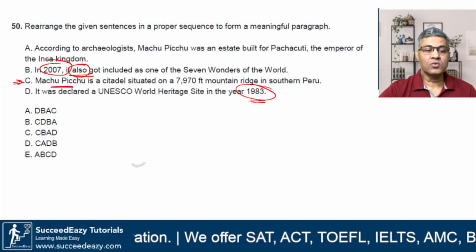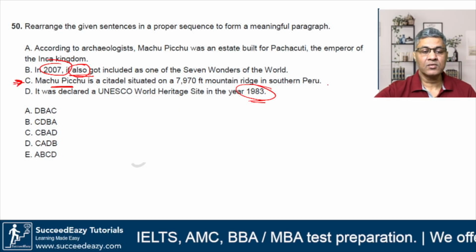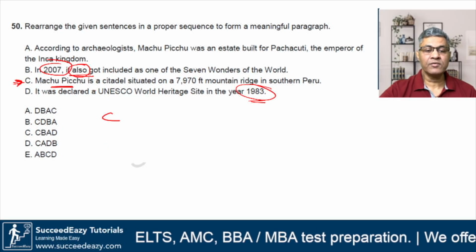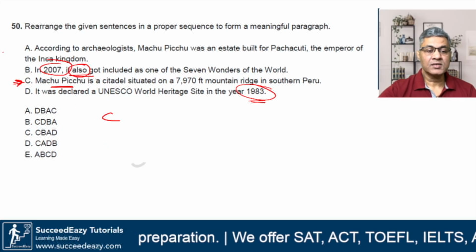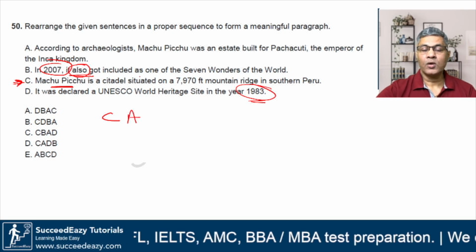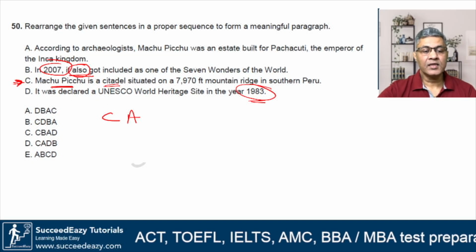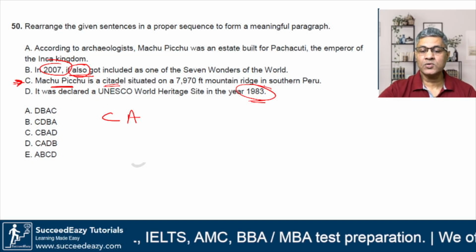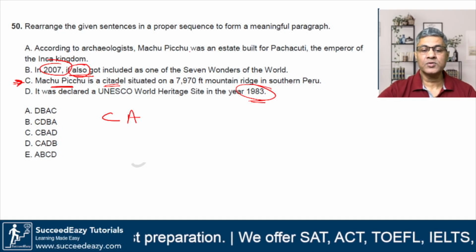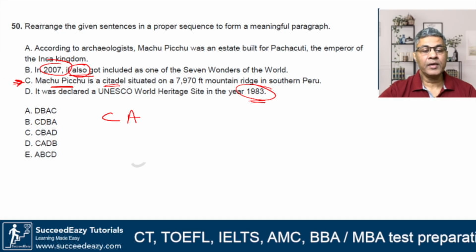So this C could be a starting point. Machu Picchu is a citadel situated on, it is a statement, right? So let us see if we can start with C. Then if you are making a statement, if you are saying something about the citadel, let us club A with it so that it also says something about the citadel. What is a citadel? It's a fortress, right? So if it is CA, that is Machu Picchu is a citadel situated on so and so mountain ridge in southern Peru. And then according to archaeologists, Machu Picchu was an estate built for so and so, the emperor of this thing. Now we are left with B and D.